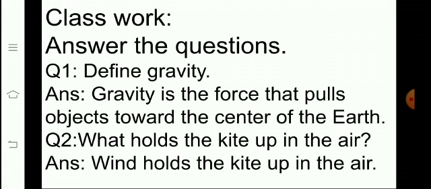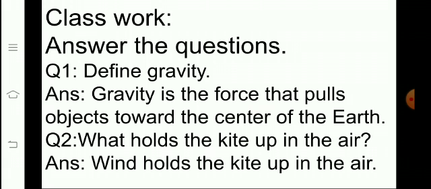Gravity is the force that pulls objects toward the center of the earth. I will repeat it again. Gravity is the force that pulls objects toward the center of the earth. Now write question number 2. What holds the kite up in the air? I will repeat it again. What holds the kite up in the air?